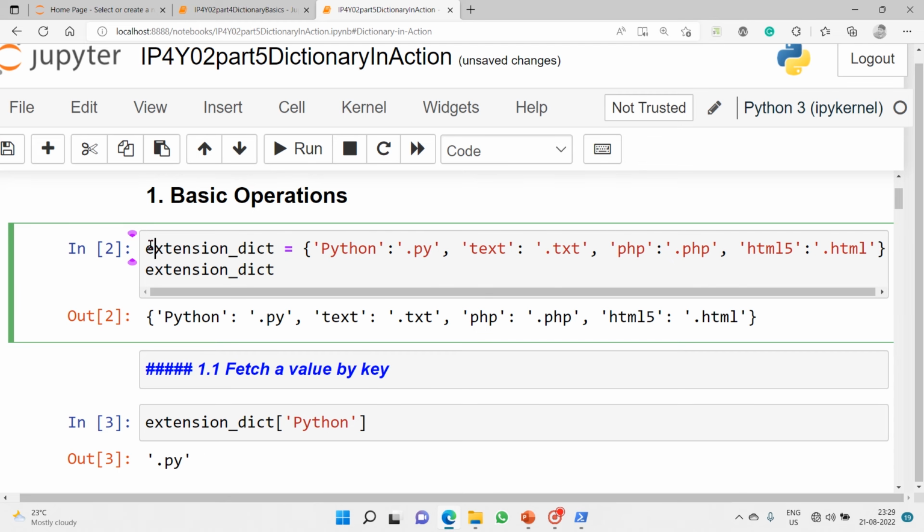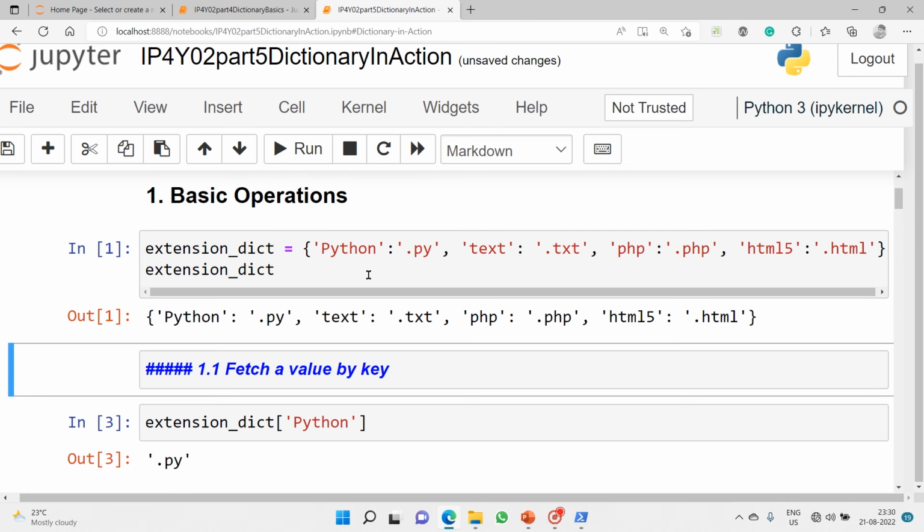So let's map the extensions to the programming language: python .py, text .txt, php .php, html .html. These are the examples of how we use different types of objects for different purposes in the real world. Okay, this is our simple dictionary.